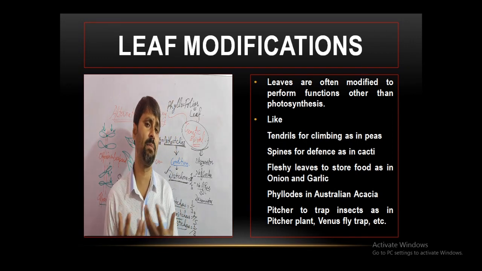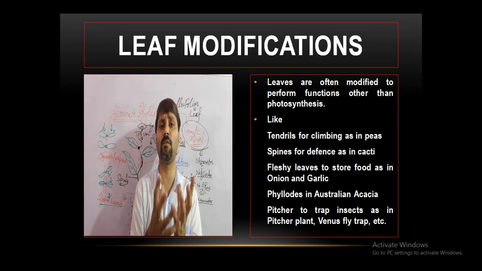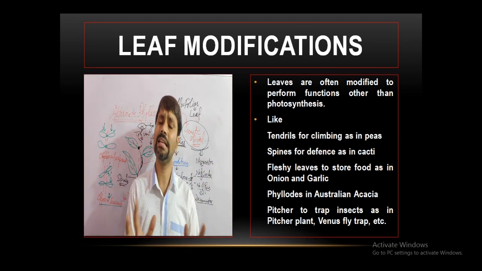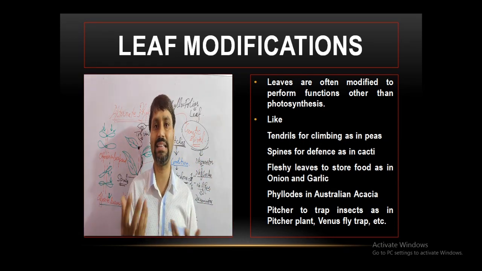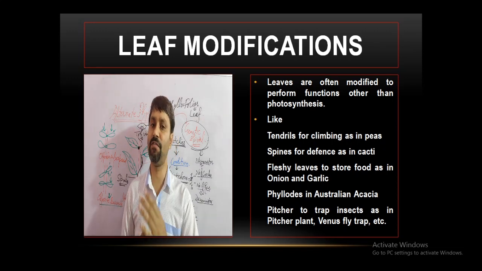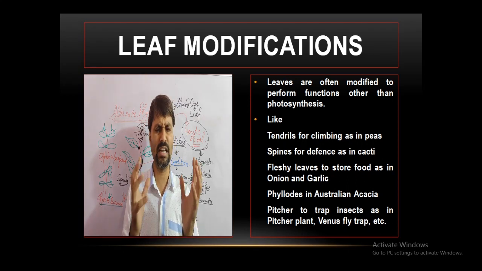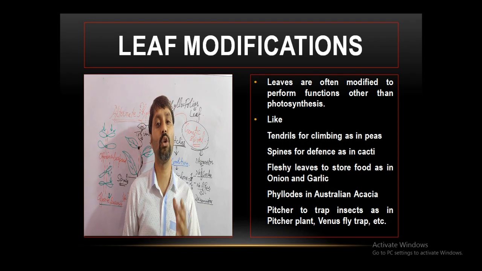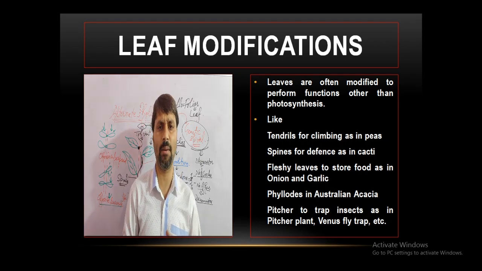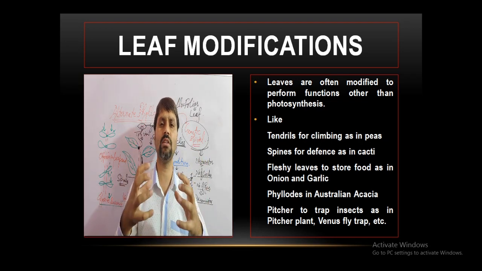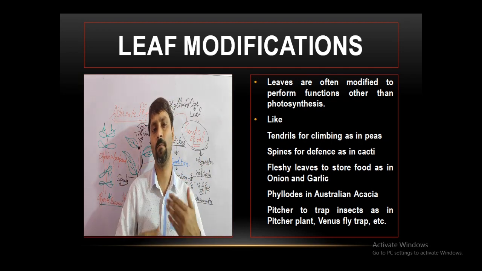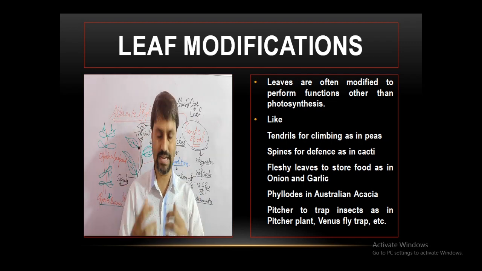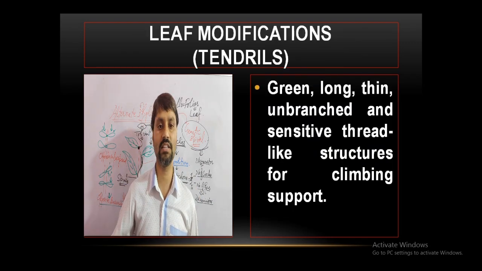One more aspect is leaf modification. Leaves got modified to perform certain functions other than photosynthesis. The primary function is photosynthesis, but besides that they perform many other functions, like tendrils for climbing, spines for defense as in cacti, fleshy leaves in onion and garlic to store food and other substances, phylloclades in Australian acacia, where the petiole enlarges, I will tell you. Then the pitcher plant has a pitcher, which is basically meant to trap insects and digest them. Let's see one by one.